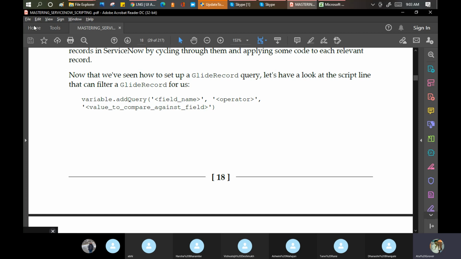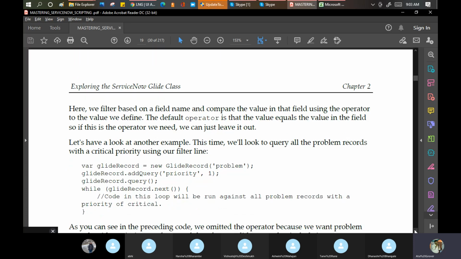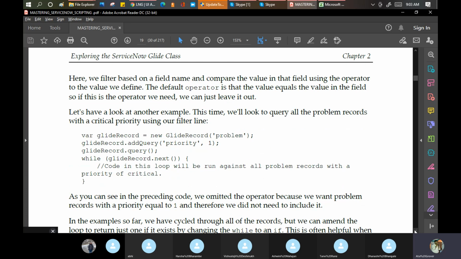Okay, so now what they're saying is, you bring all the records, that's fine. Now what do you want to do? So how can you do it? You can write the GlideRecord like this: variable dot addQuery, field name, operator, and the value to compare. What does this mean? If I scroll down a little bit, that is the beauty of this book. They give us a really simple example.